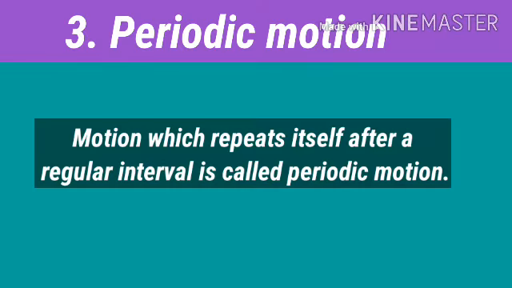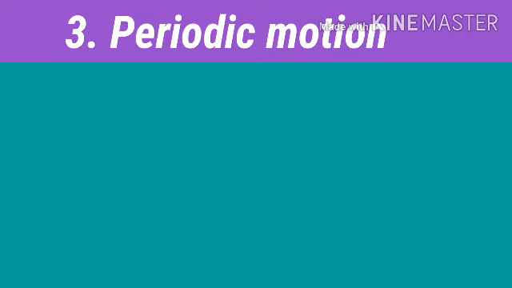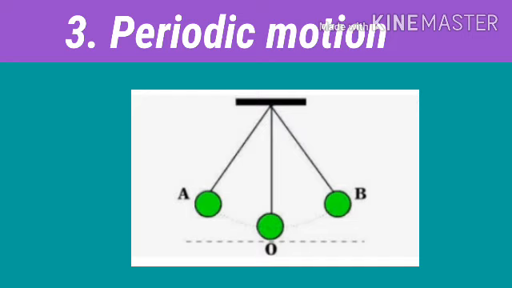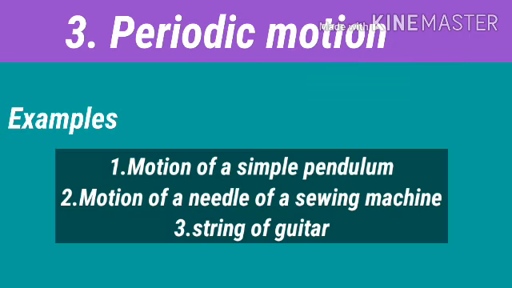Periodic motion. Motion which repeats itself after a regular interval is called periodic motion. Here the body moves from A to B and B to A. The process is repeated in a certain period of time. This process is called periodic motion. Some examples of periodic motion are the motion of a simple pendulum, the motion of the needle of a sewing machine, the string